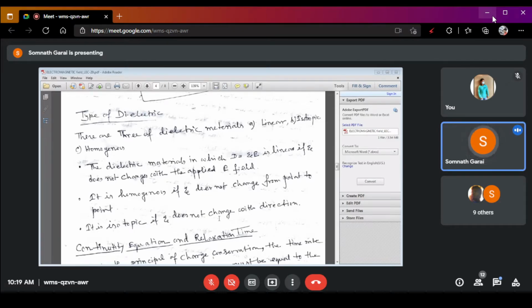That means if a point charge is moved from one point to another point, and those points are in two different dielectric media, but their characteristics do not change after the point to point shifting, then those two dielectric media are called homogeneous dielectric medium. Right?